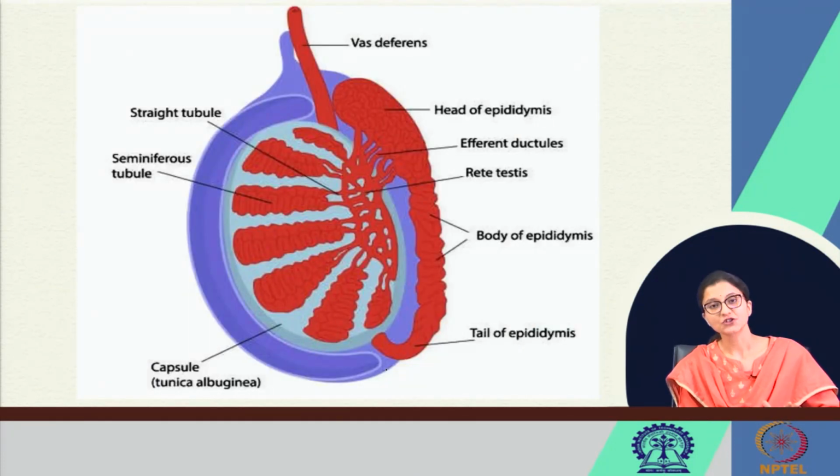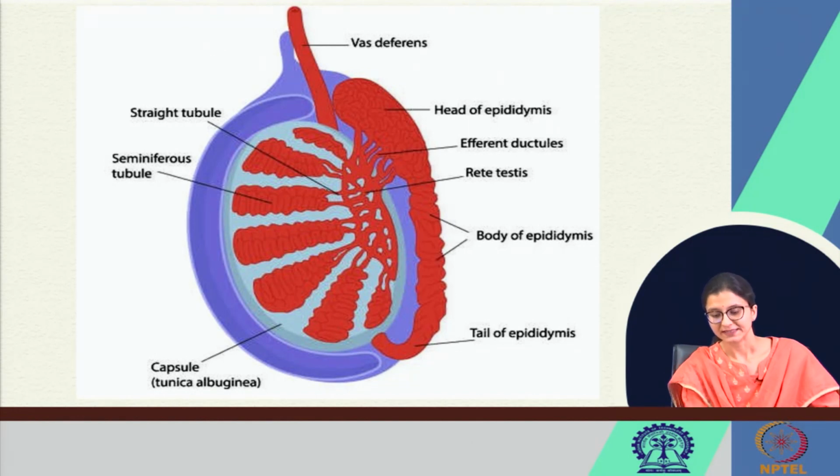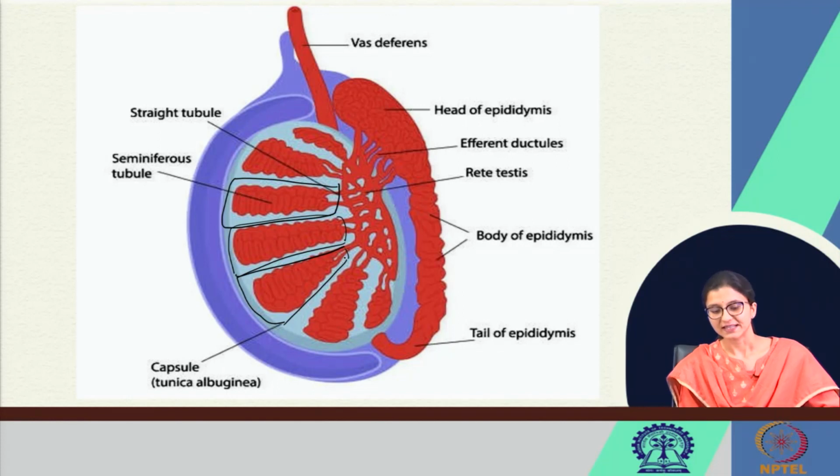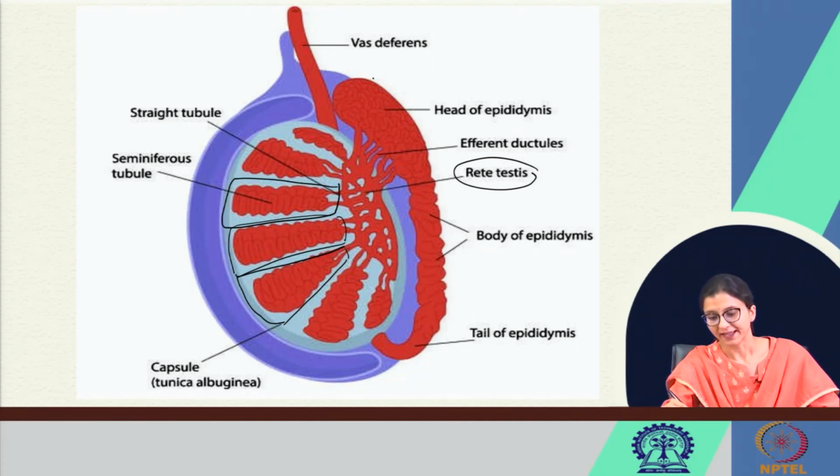So, this is the structure of the testis, where these are the seminiferous tubules. There are 300 to 400 seminiferous tubules present. They drain and join to form the rete testis, which ultimately connects with the epididymis.